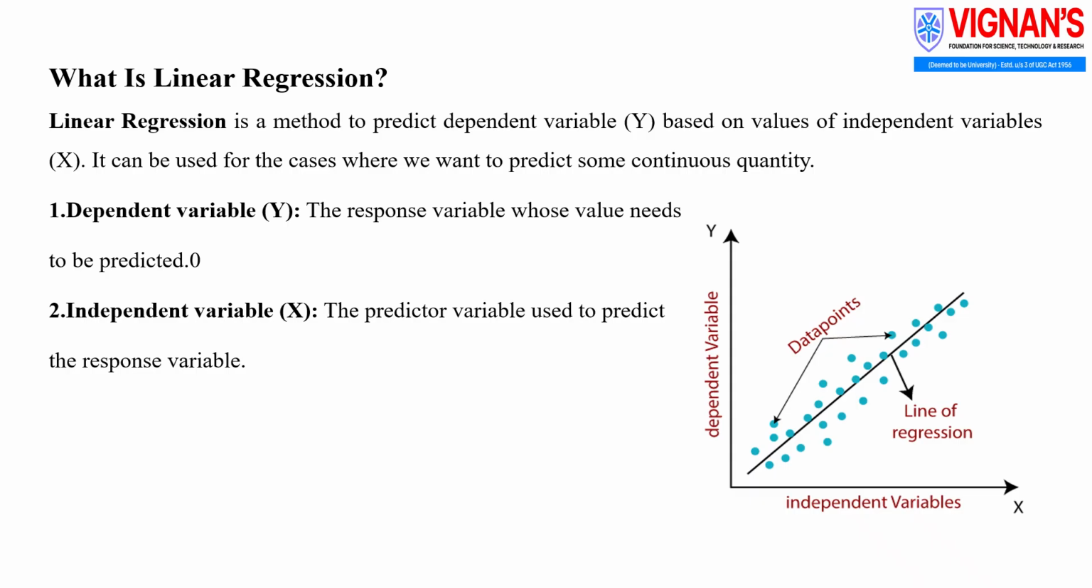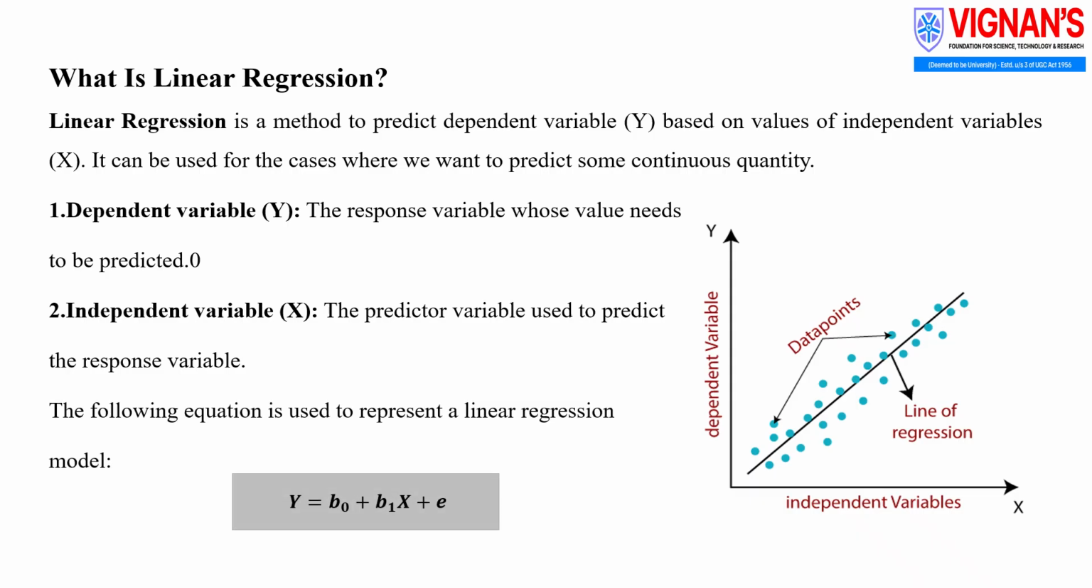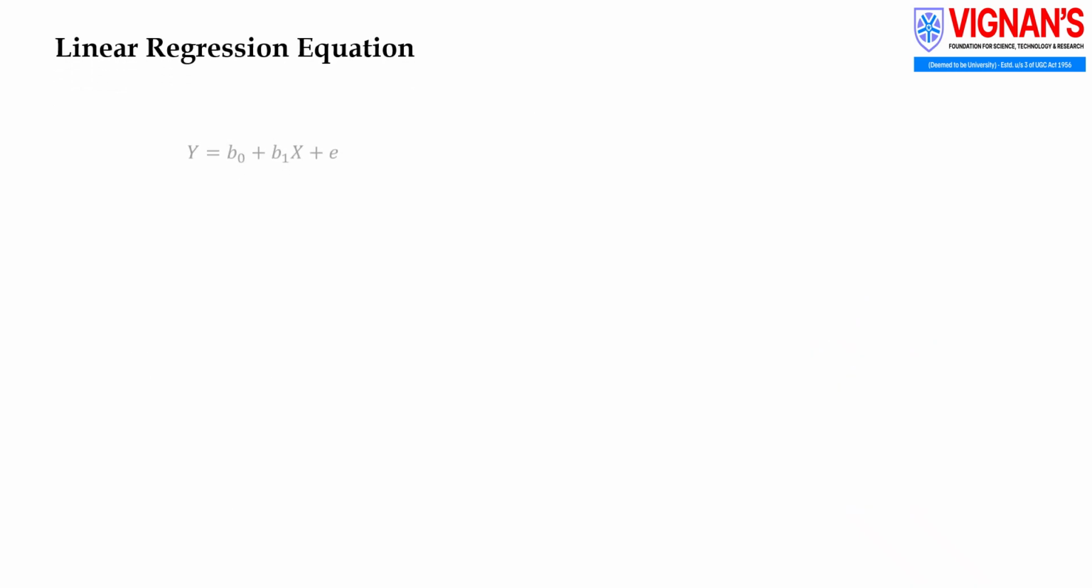The mathematical model is expressed as the sum of intercept b0, slope of the line b1, and error term equals prediction y. Linear regression equation.